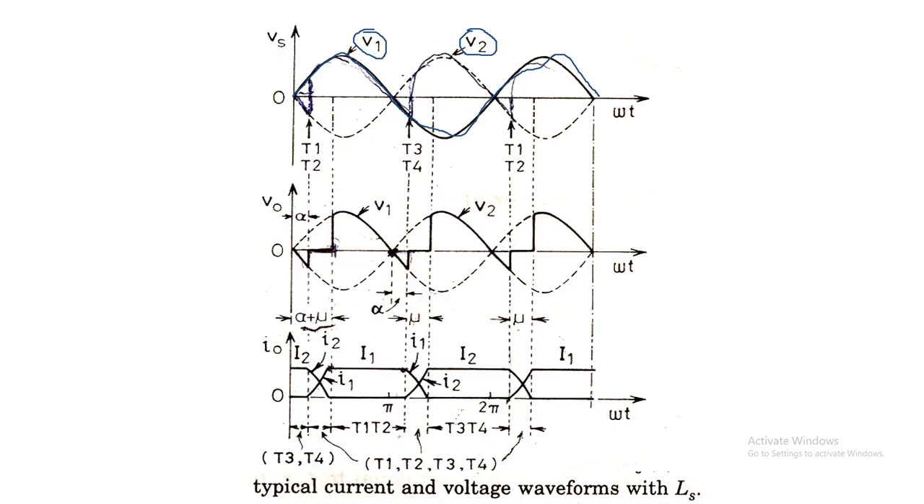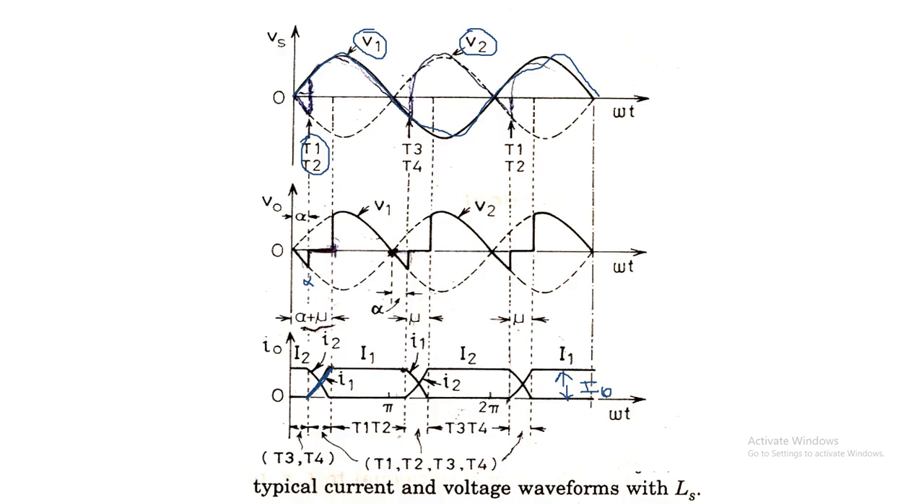For V0, the conducting thyristors are T1 and T2. The thyristors are triggered at alpha, right? But it will take some time. The current in the thyristors T1 and T2 will take some time to increase from 0 to the maximum value. This is the 0 value of output current that will increase to the maximum value, I0. So that will take some time to reach the maximum value of current.